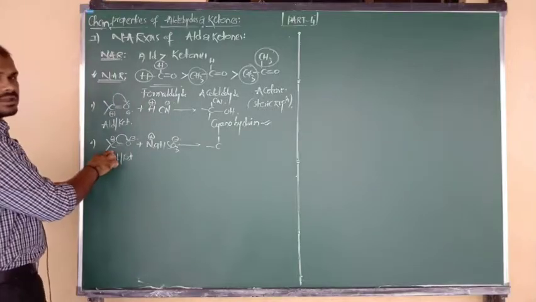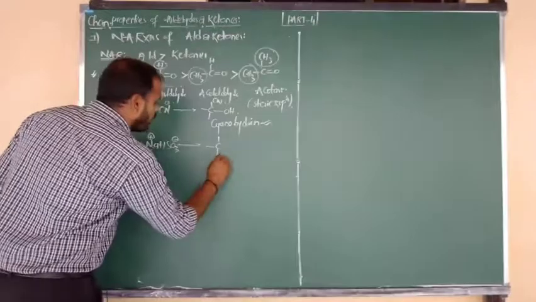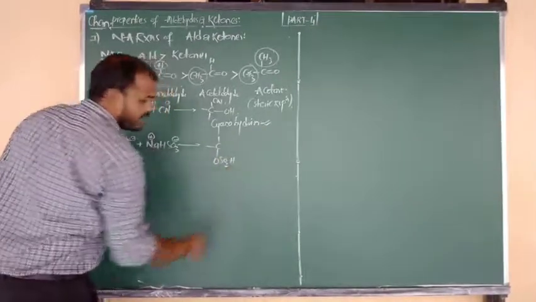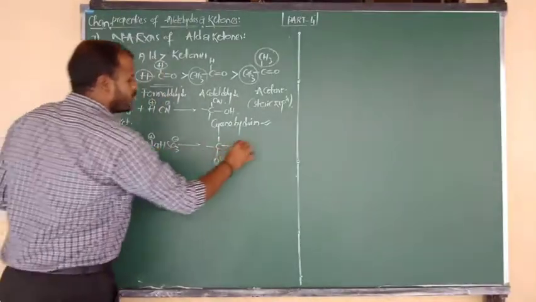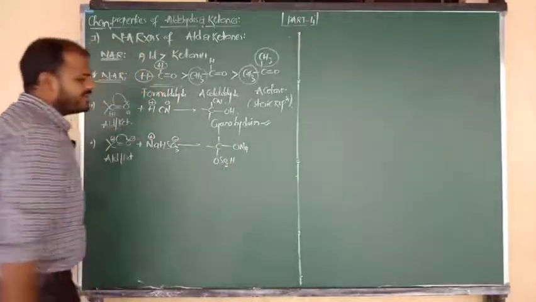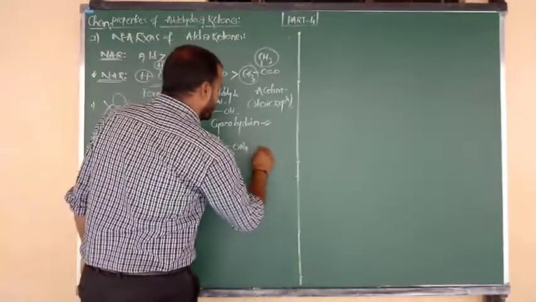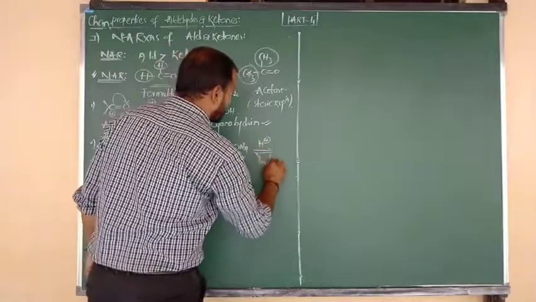Now the central C carries a positive charge and is attacked by the negative, connecting through O, and the remaining SO2H. The double bond becomes a single bond. O minus is attacked by Na plus. But actually this is an unstable addition intermediate product. So it undergoes proton shift, or we can say proton transfer will occur here.